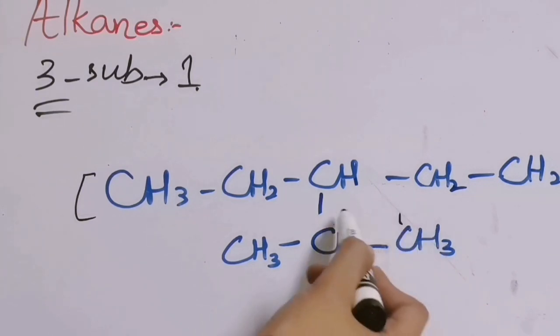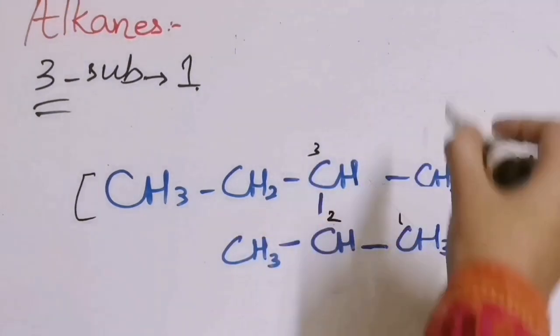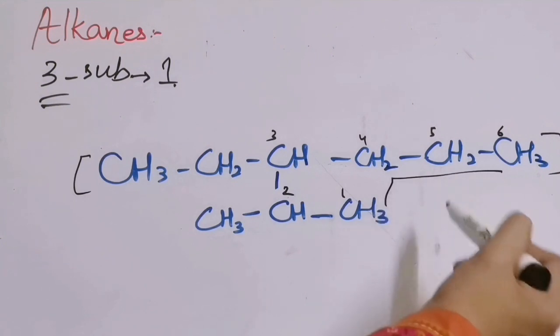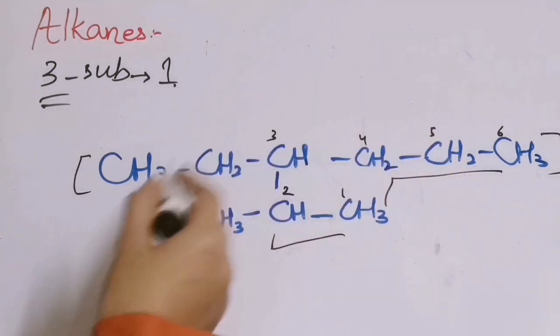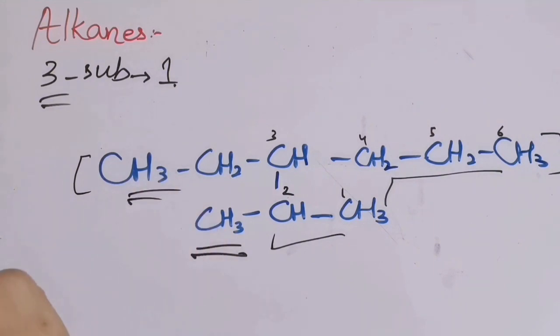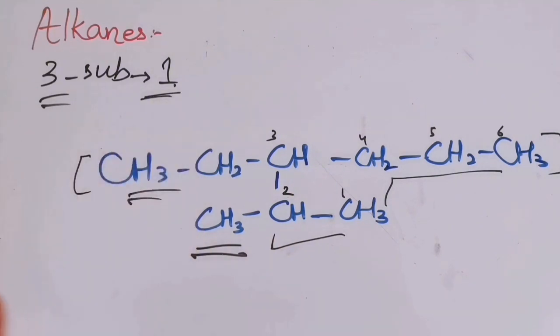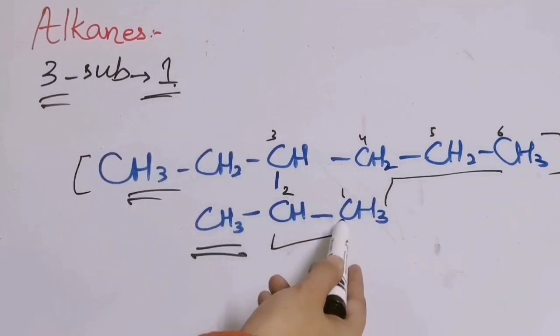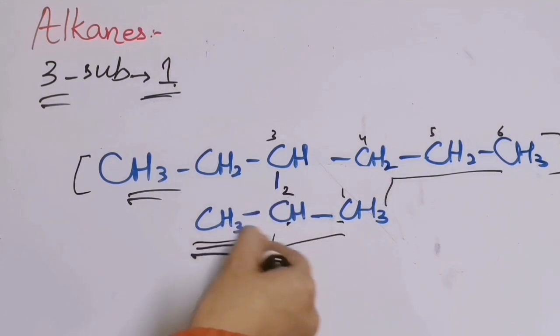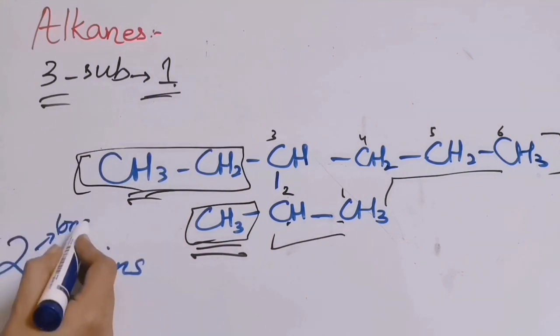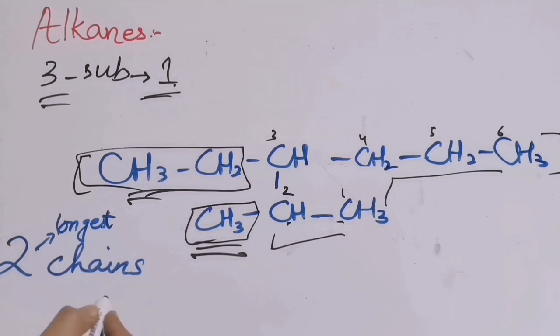This will get the carbon 1, then 2, 3, 6. From here we are also having 6 carbons. And from this side we will also get 6 carbons, but we will choose the numbering from this side so that the substituents will get the smallest numbers. When I wrote the numbering from this side, how many substituents were we having? Only 1. And when I wrote this numbering from this side, how many substituents are we having? 1 and 2. We are having 2 substituents in this case. So according to the last rule, if we have 2 longest chains, then we will select the chain that will have more number of substituents.